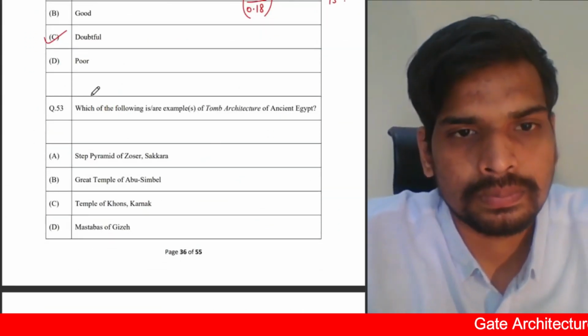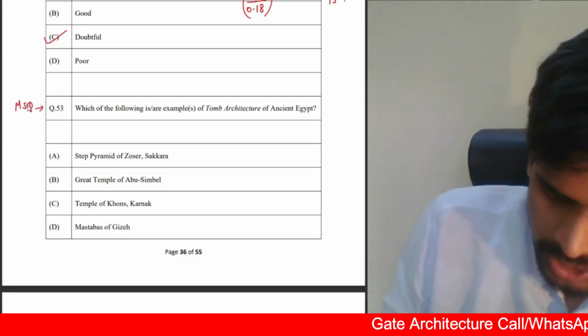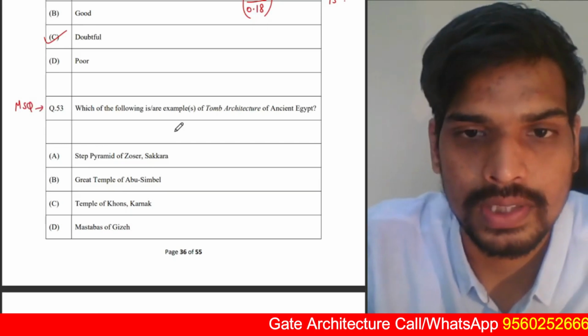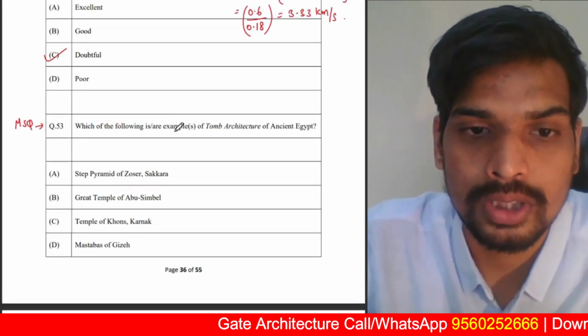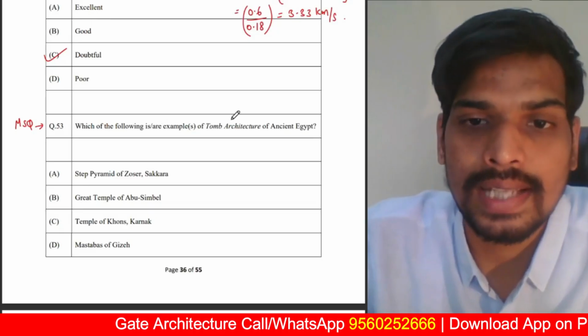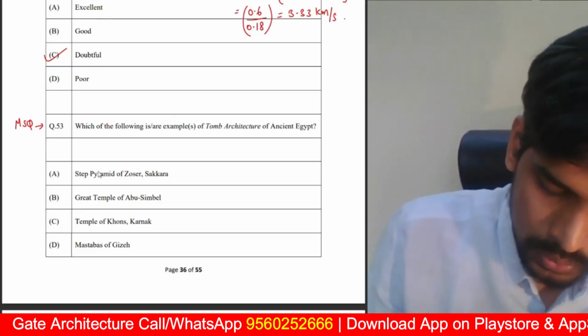Next, 53. This one is a multiple select question. It is not mentioned in this master sheet, but it is mentioned in the question paper. It will be mentioned which one is multiple select and which one is multiple choice. Which of the following is or are examples of tomb architecture in ancient Egypt? Very simple question. Asked for only 1 mark.